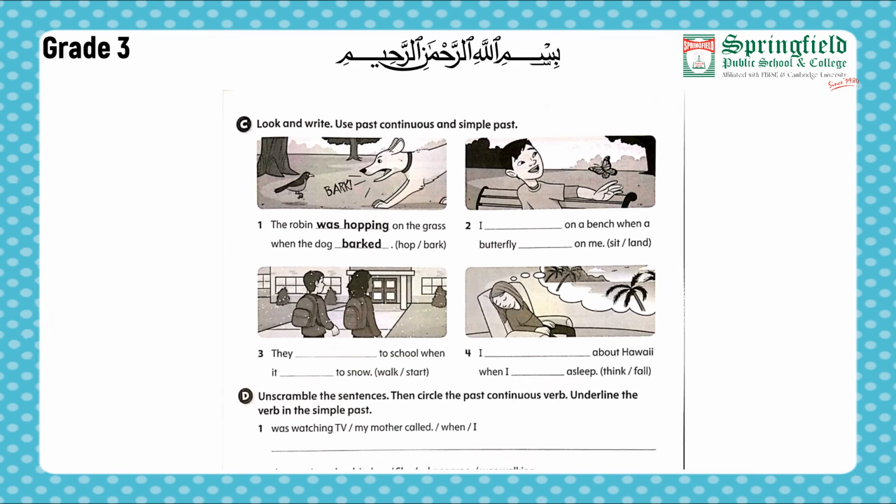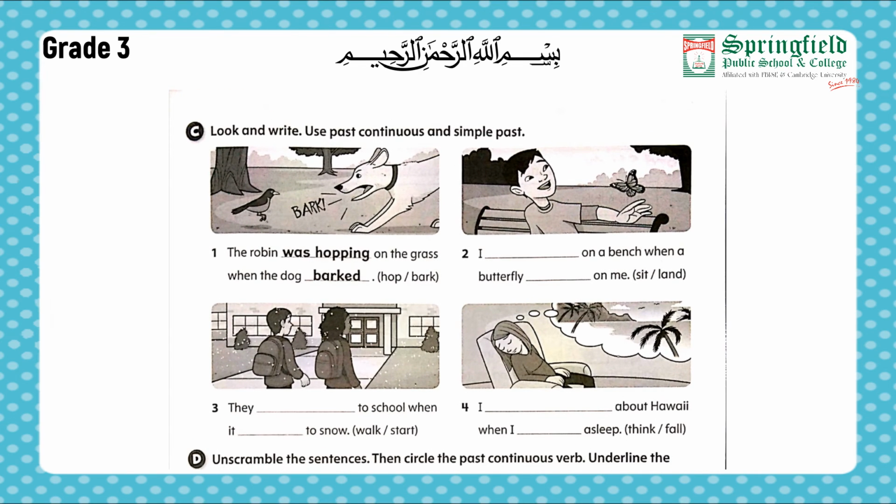Part C. Look and write. Use past continuous and simple past. Number 1. The robin was hopping on the grass when the dog barked. The first one was done for us. Now next.